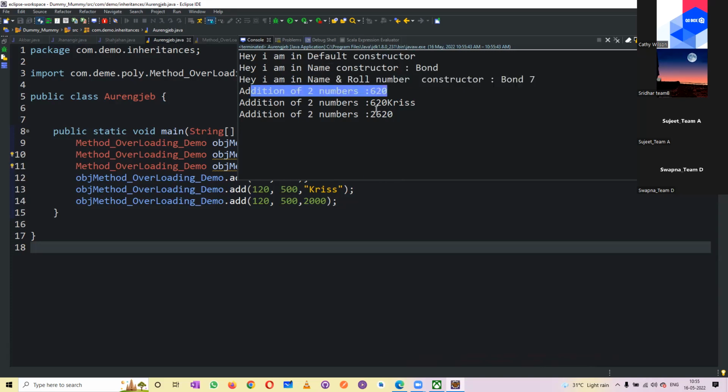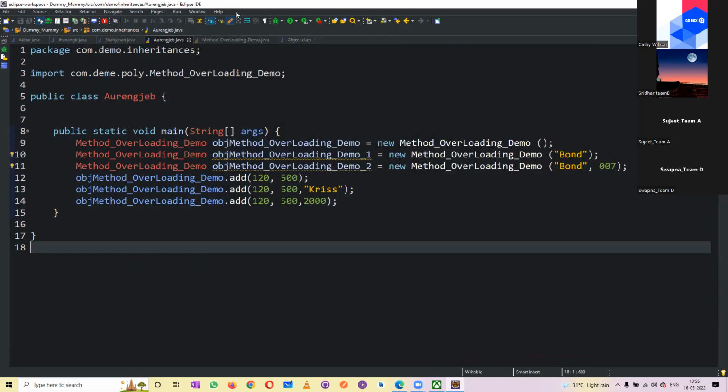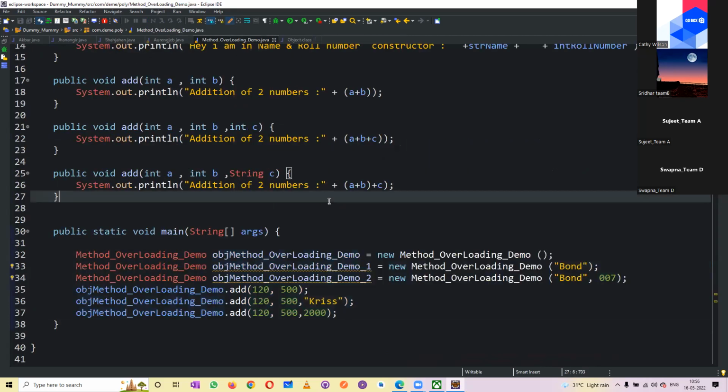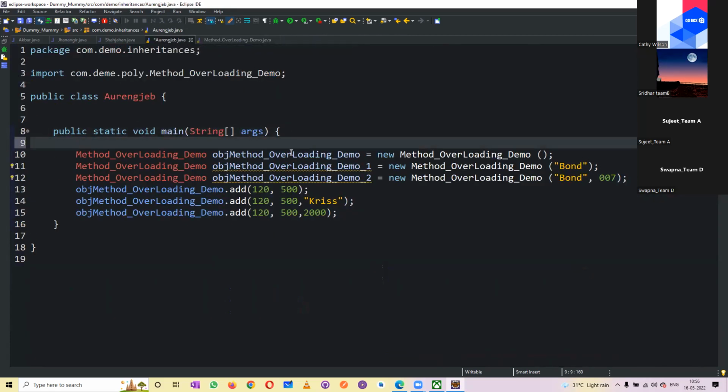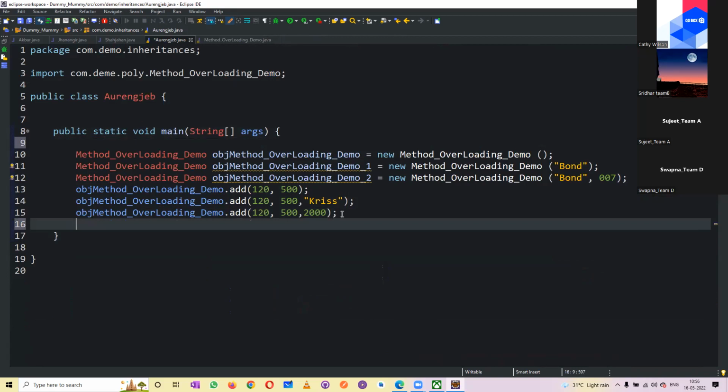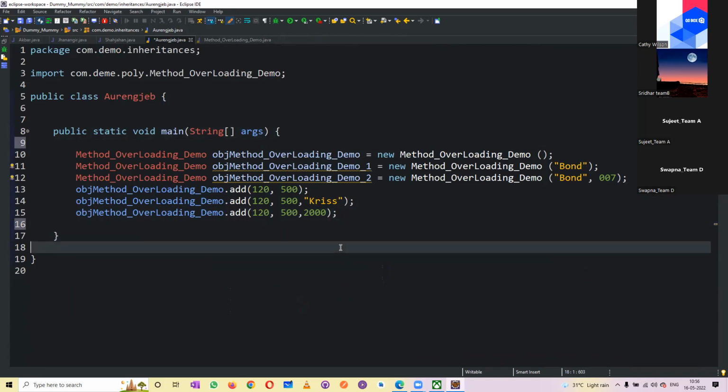Now addition of two numbers, two parameters, three parameters with a string, and three parameters with integers. Same output, because the way of calling is the same. I'm calling it in the class, I'm calling from outside the class, but it is the same. So the behavior, everything is the same, nothing will be changed. The output also will be the same, nothing will be different.